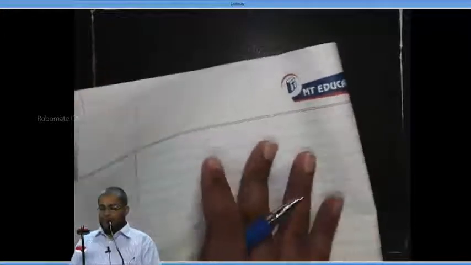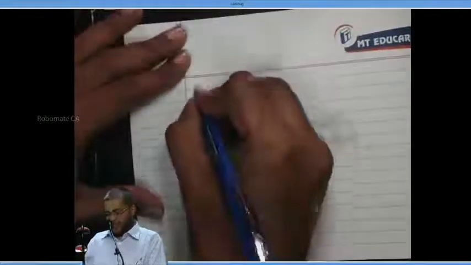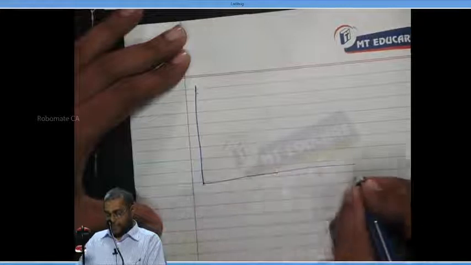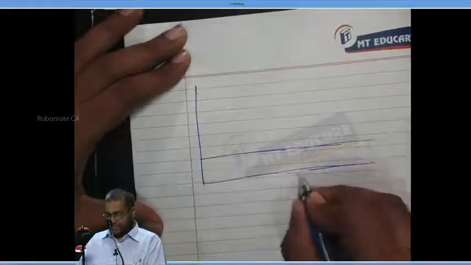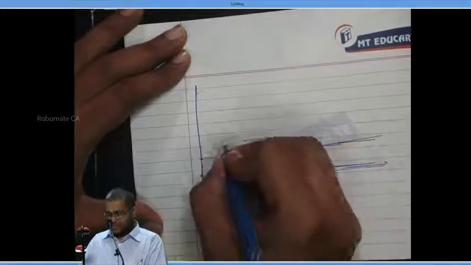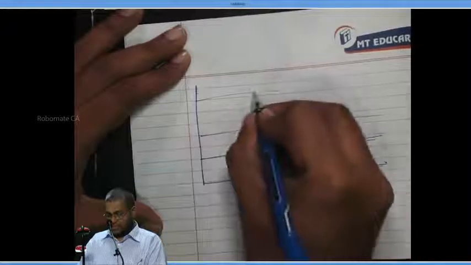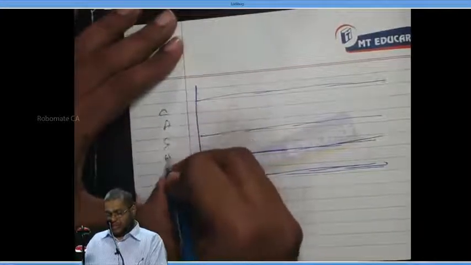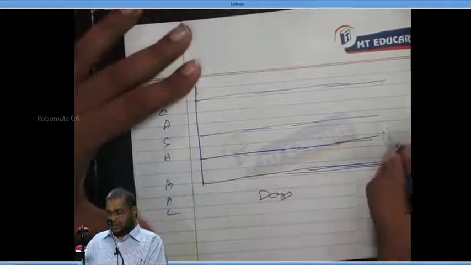Now, suppose they ask this problem, don't stop here, otherwise they will not give full marks. What I should do next is draw the diagram. This is cash balance and this is days.